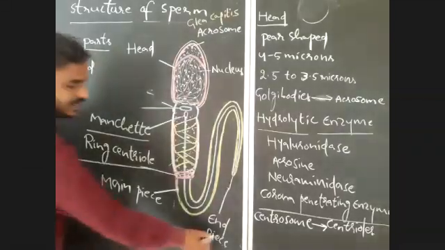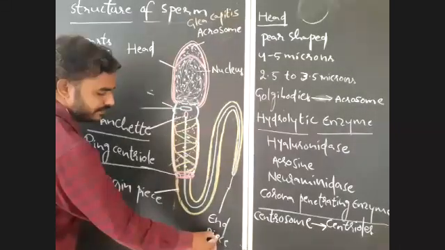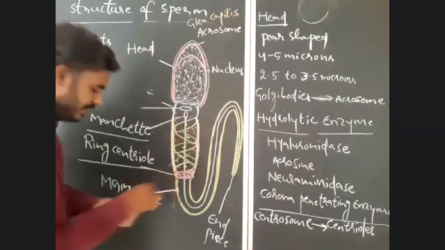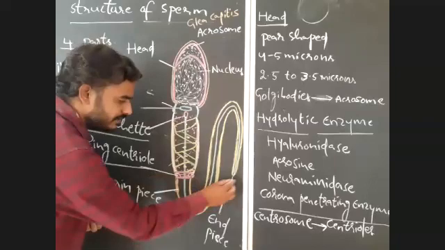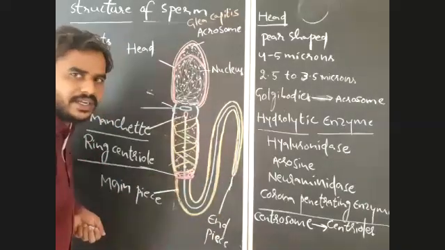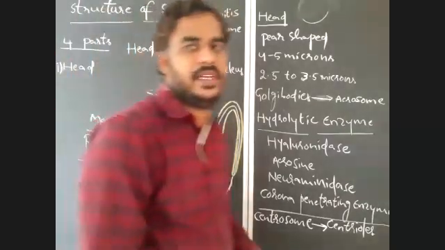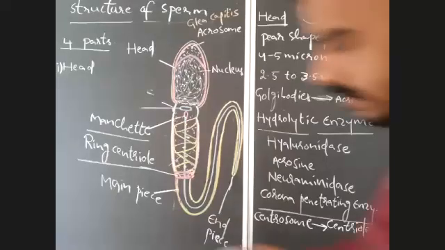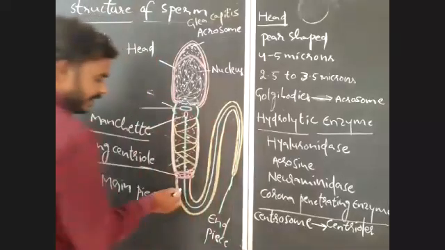Main piece and end piece. See, here in the end piece only the axial filament is there. Axial filament only is present, but there are no fibrous tissues and all. So you have to remember that.